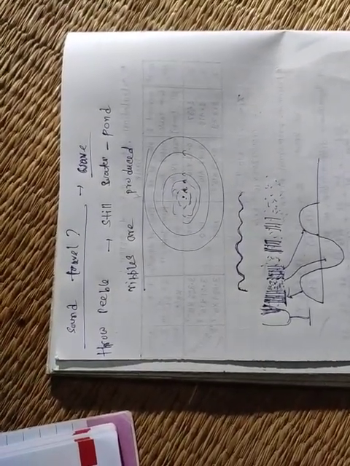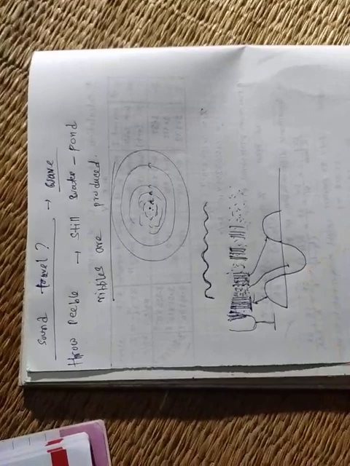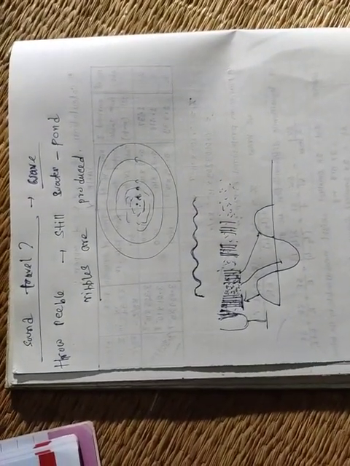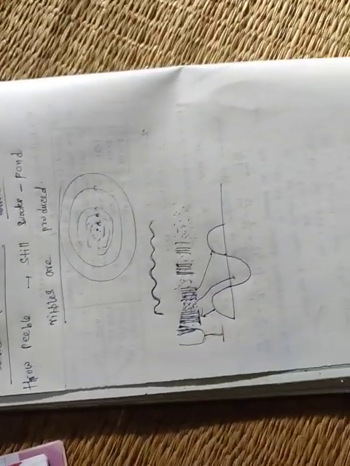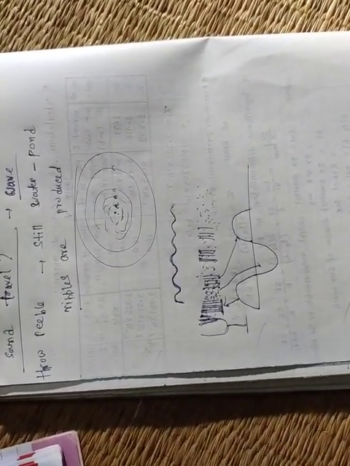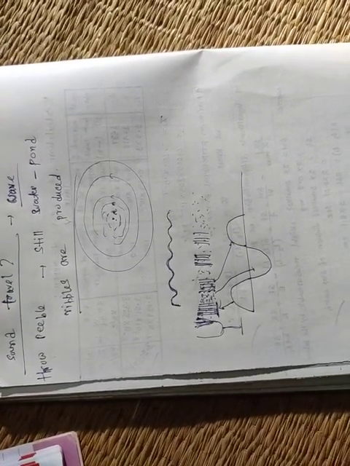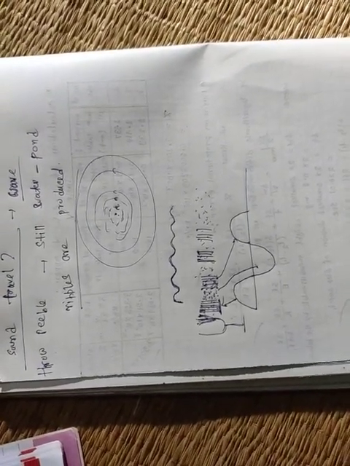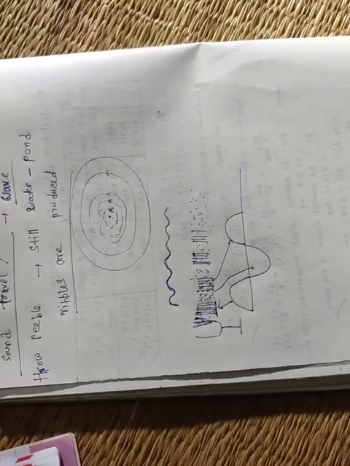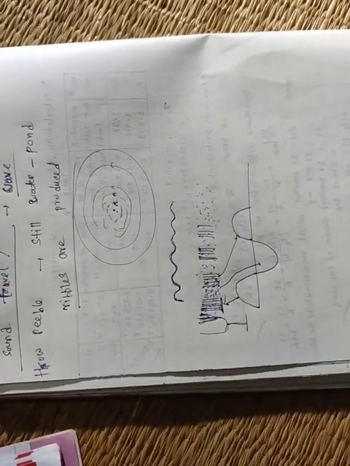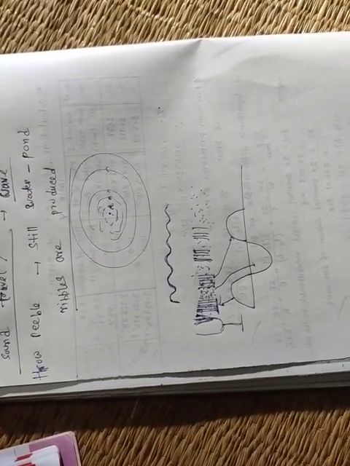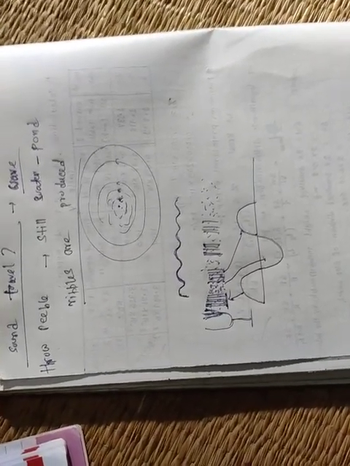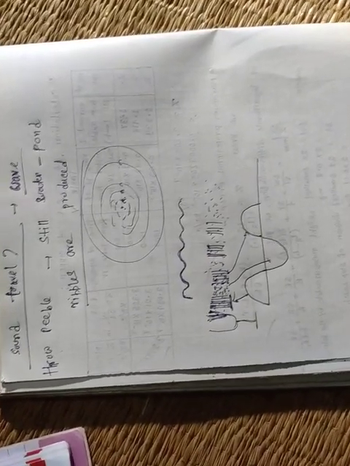So sound can travel in the form of waves, and we know any vibrating object can produce a wave. How? They make the molecules or particles of the medium vibrate, but the particles do not move. They are fixed at a point and vibrate in their own position. Due to this vibration, the particles give their energy to the next particles, and in this way sound can travel through a medium.